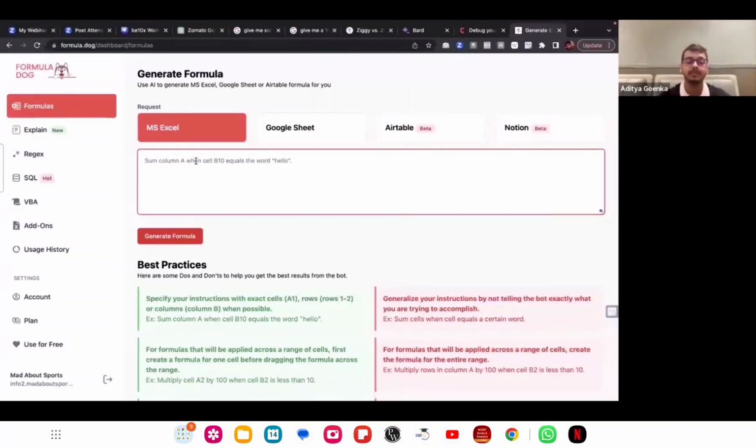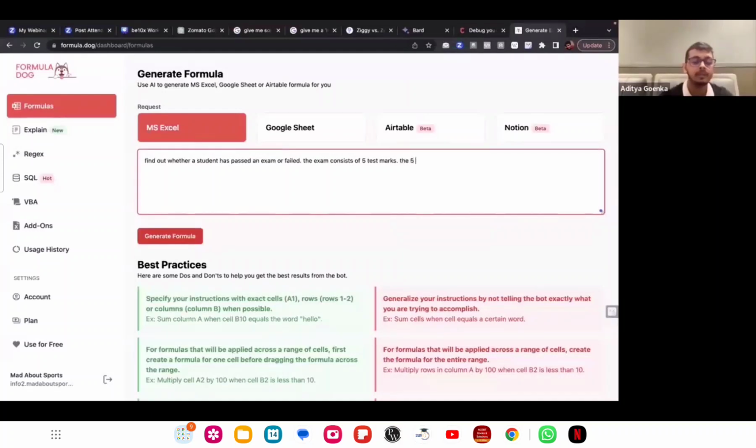Let's say we want to identify whether a student has passed an exam or not, and we want to generate a formula for it. I'll write: find out whether the student has passed an exam or failed, if the exam consists of 5 test marks.